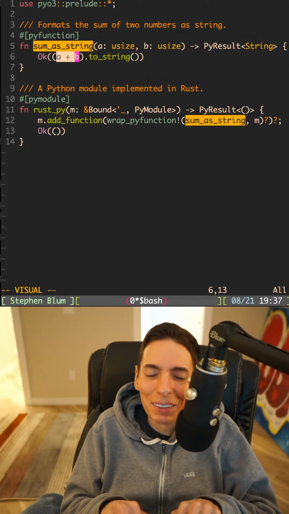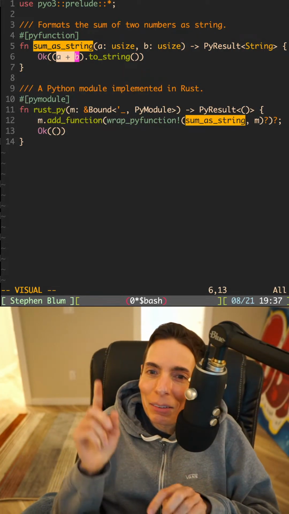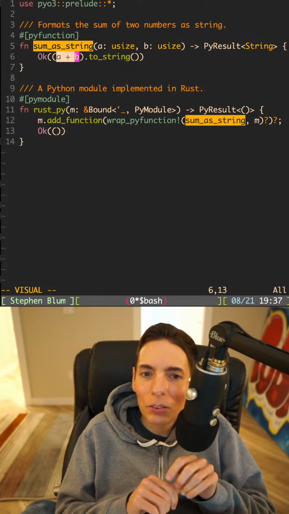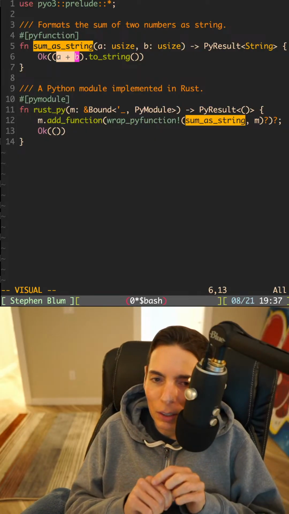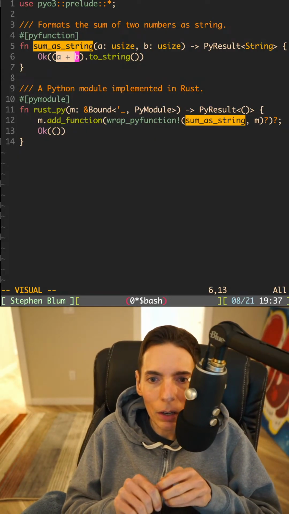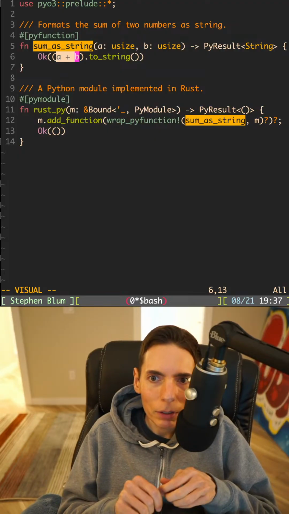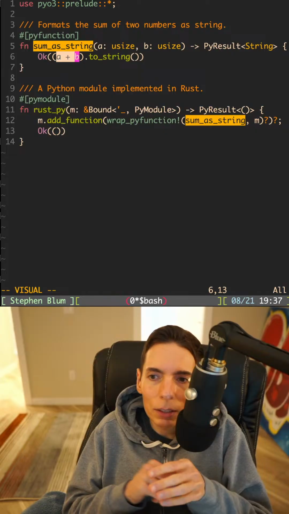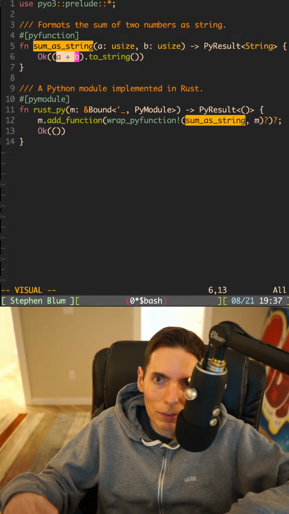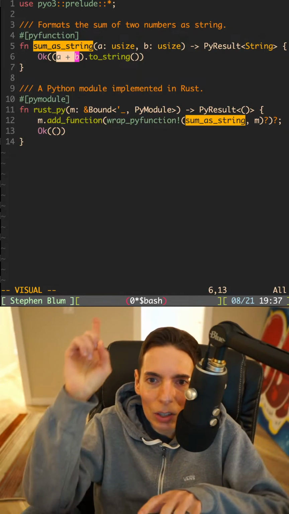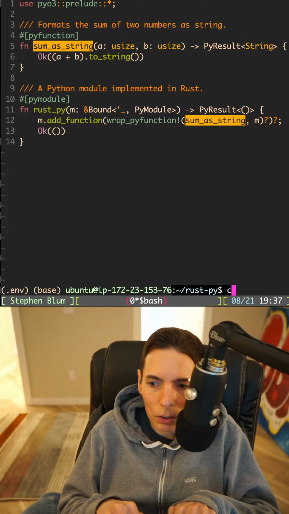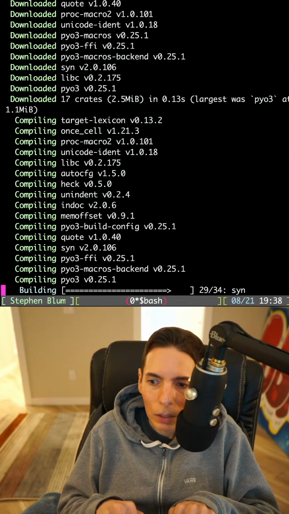Basically, the good news is we're in Rust world now, and so Rust has a much more strict compiler. And in the previous stream, we were looking at PyType, which is a type checker, a linter that prevents you from accidentally coercing and doing things that you shouldn't do. But the good news is we're in the Rust world, so I think we should be able to say cargo build. Yeah, there it goes. Running some cargo builds there.